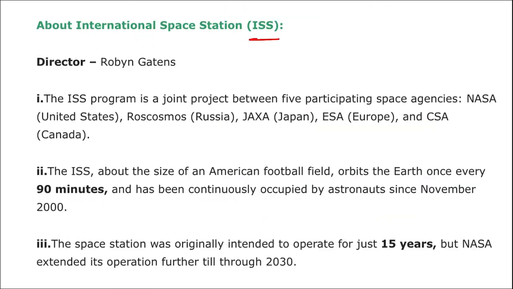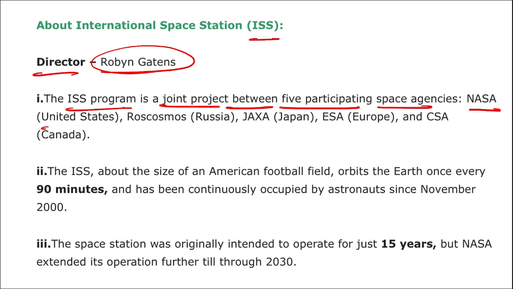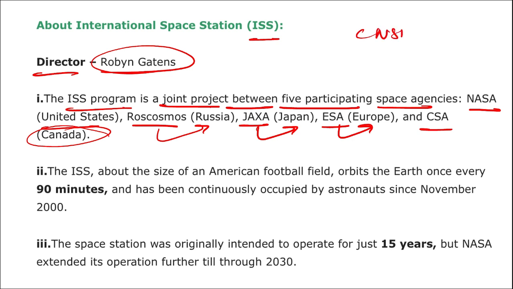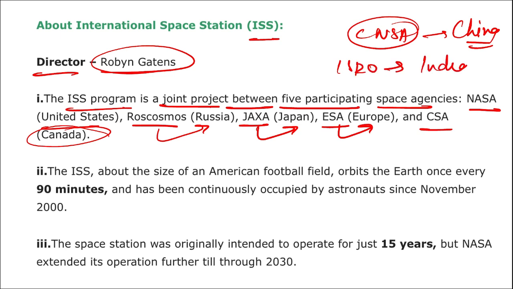Moving on, if we talk about ISS, the director is Robin Gatens. This ISS program is a joint project between 5 participating agencies: NASA of USA, Roscosmos, the space agency of Russia, JAXA of Japan, ESA of Europe and CSA of Canada. And CNSA is of China. Alright, ISRO is of India.